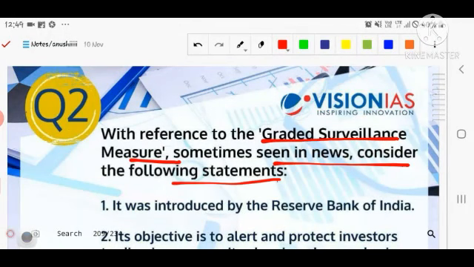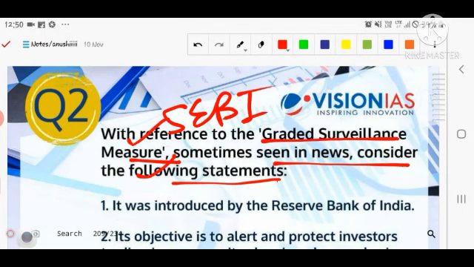It means what is the graded surveillance measure that is taken by, number first thing, SEBI. SEBI has implemented these things. Why would it be so? SEBI is doing these things because if the situation in the market, the stock, is not good, or it is of a suspicious type.